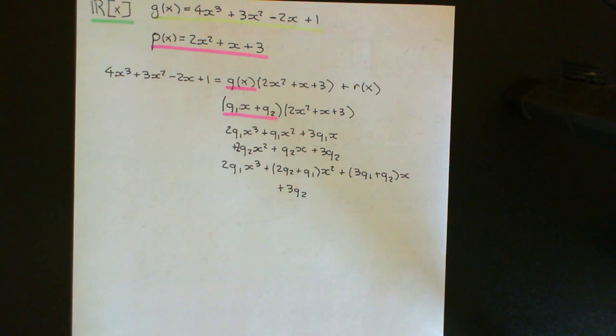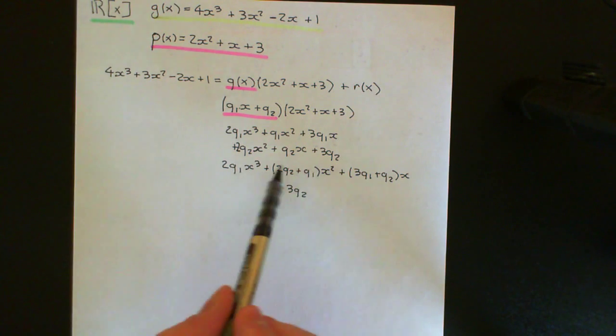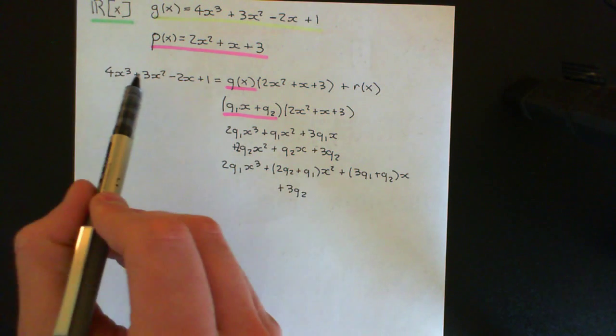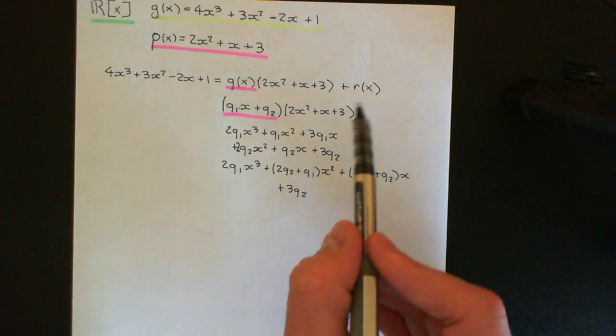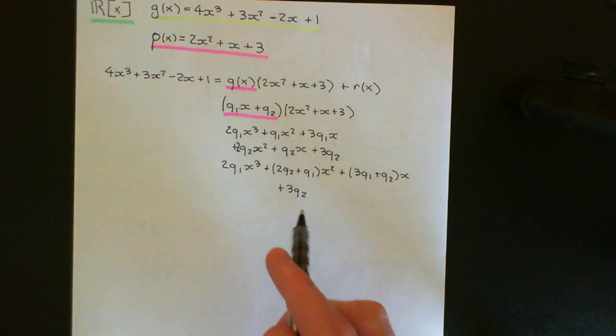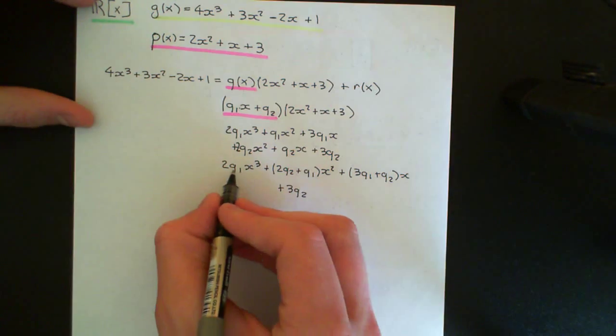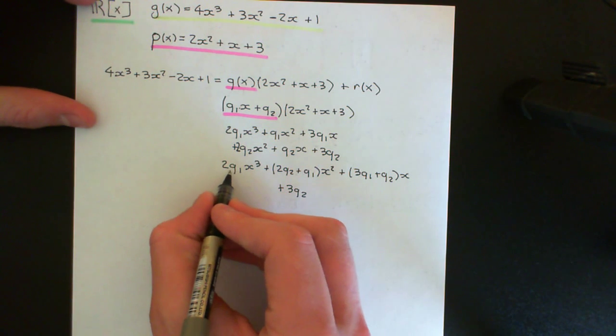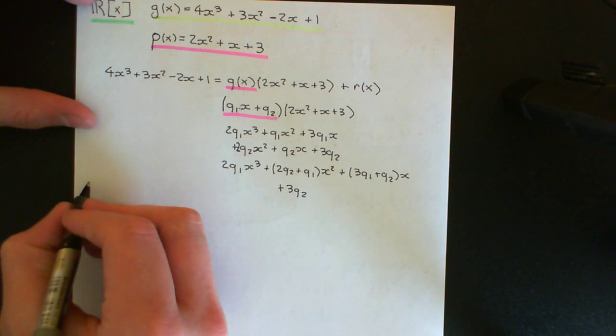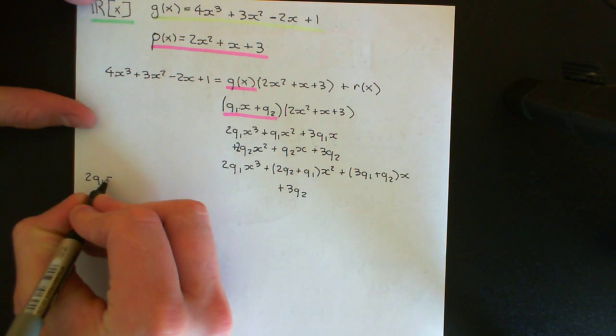However, that's not always going to be the case. So what we will aim for is just trying to make these first two terms equal to the first two terms here, and then we'll use the remainder to make the final two terms work there. So what we'll then do is say, we need 2 times q1 to equal 4 here. So we want 2 times q1 to equal 4.